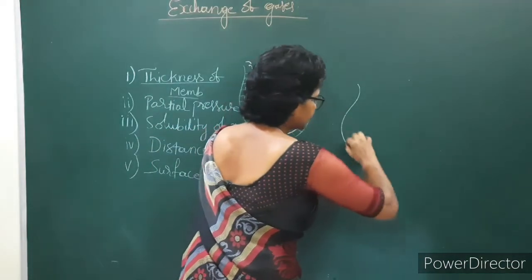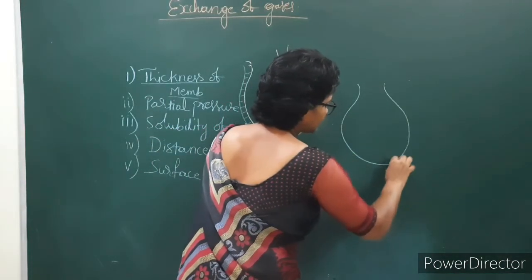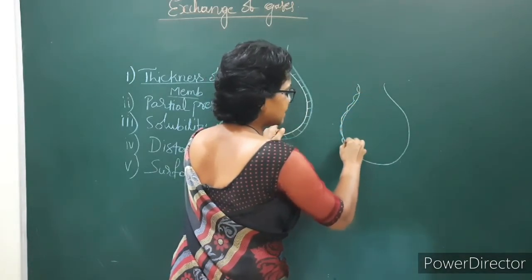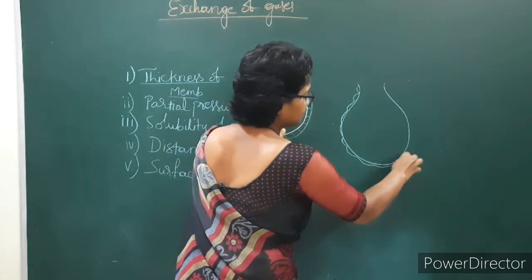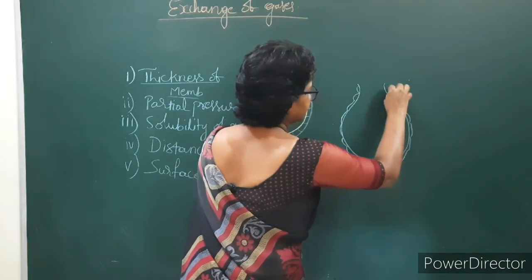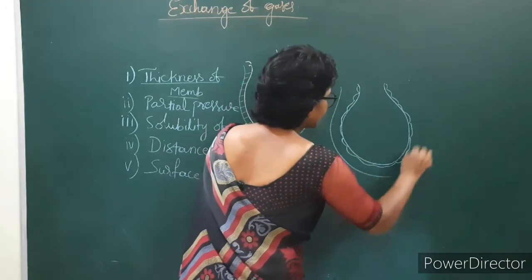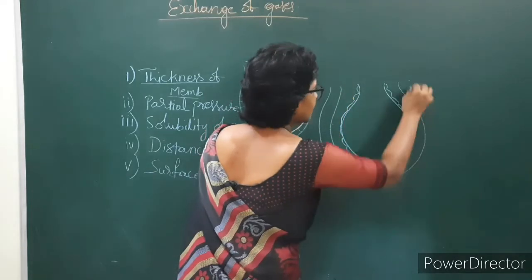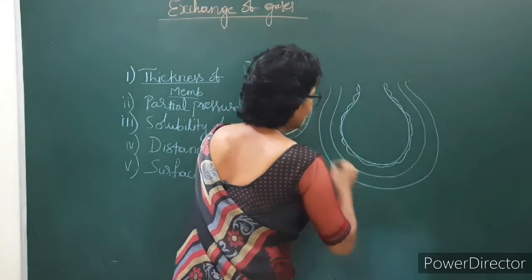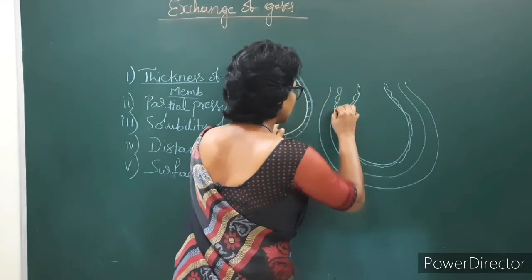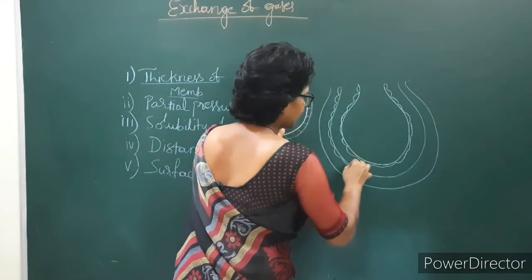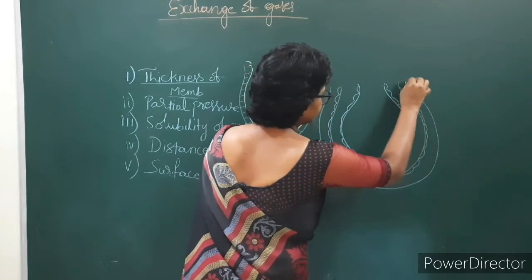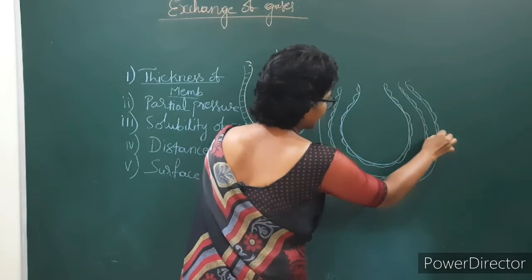Again I will draw here for you. This is the alveoli. This is made of squamous epithelium. Which epithelium, my dear students? Squamous epithelium. And around it there are capillaries, the blood capillaries. The endothelium of the blood capillary and the alveolar squamous epithelium lead to the formation of a respiratory membrane.